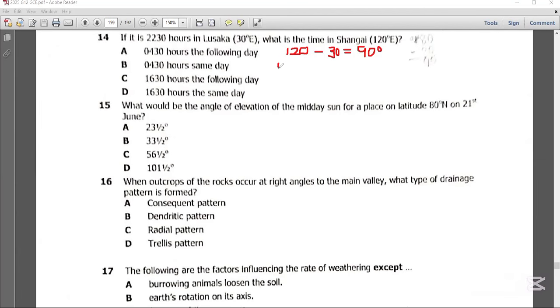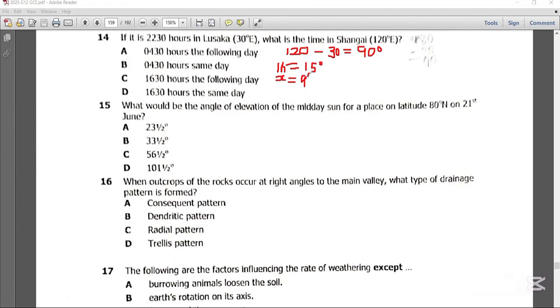We already know that 1 hour is equal to 15 degrees. Now, what about 90 degrees? Since we are looking for hours, you're going to put x is equal to 90 degrees.